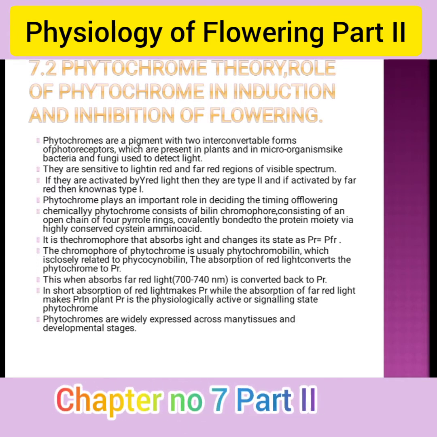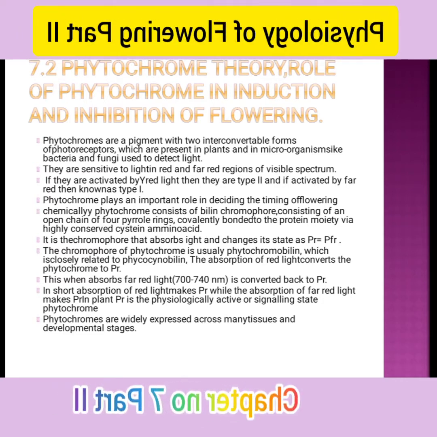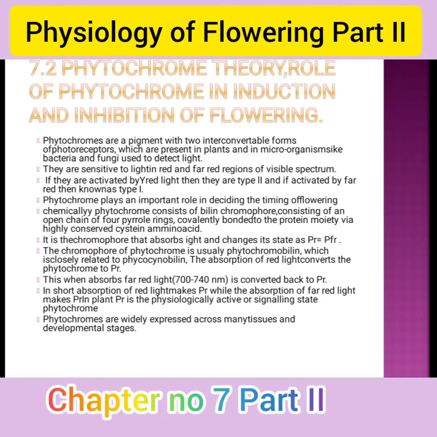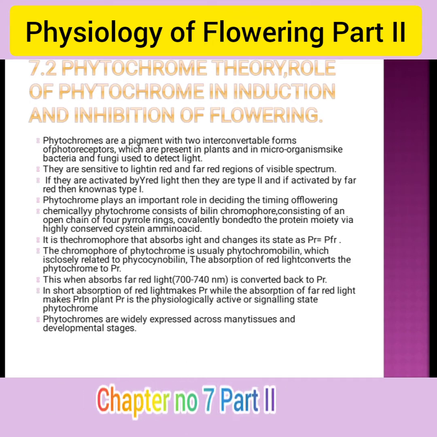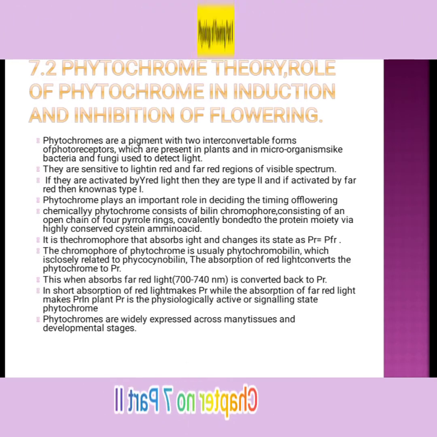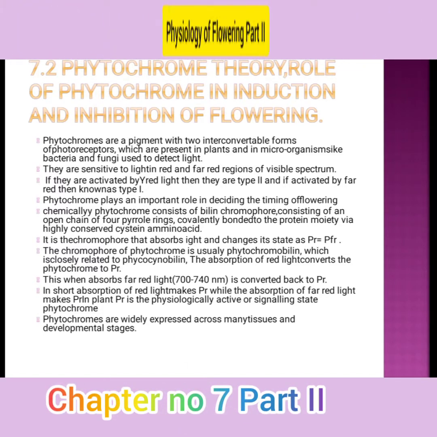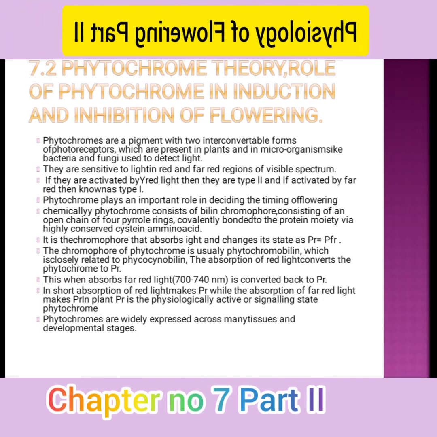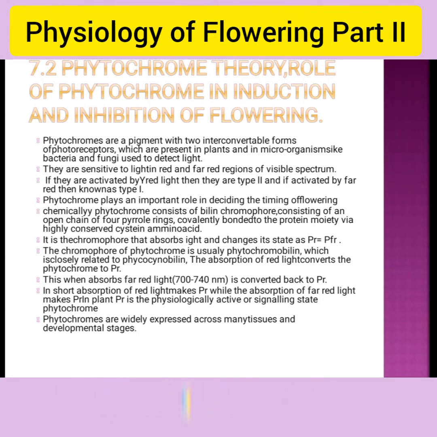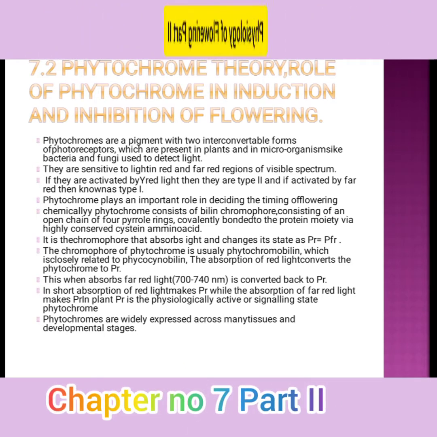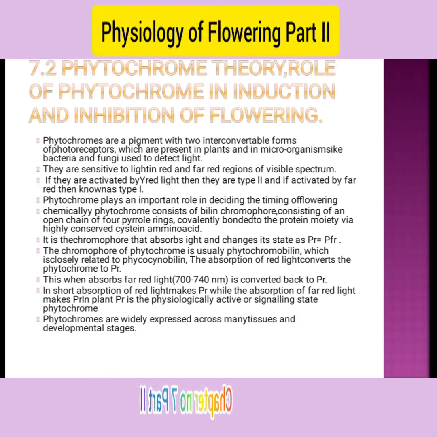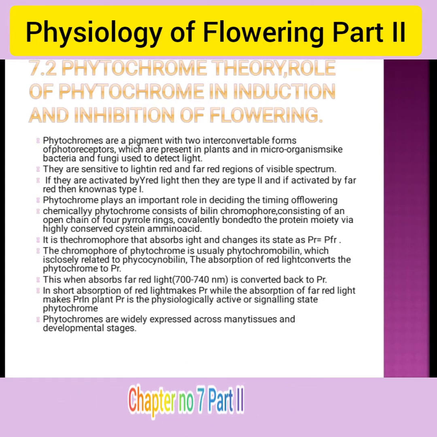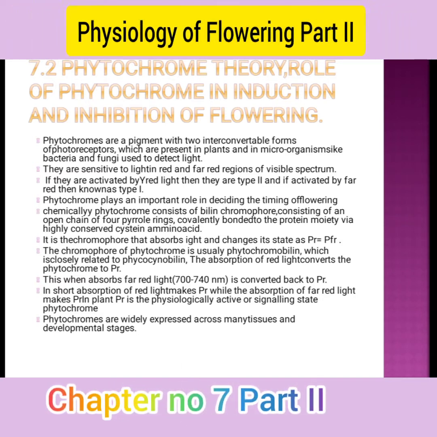The chromophore of phytochromes is usually phytochromobilin, which is closely related to phycocyanobilin. The absorption of red light converts phytochrome to the PFR form. Absorbing far red light converts it back to PR. PFR makes the plant physiologically active, the signaling state of the phytochromes.